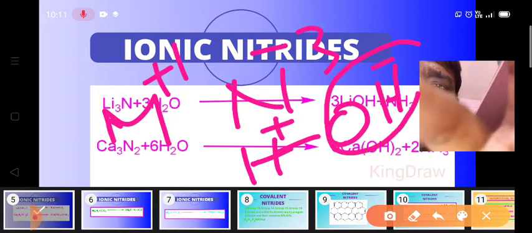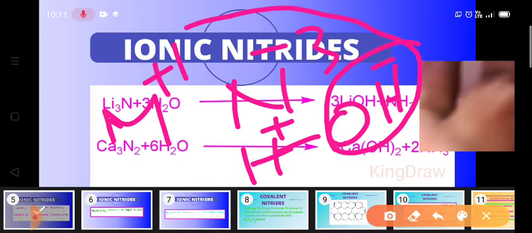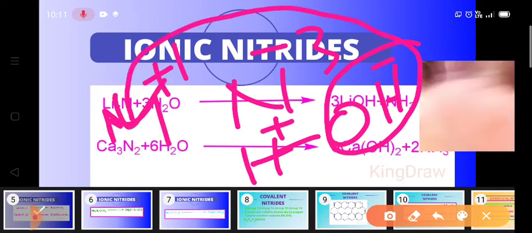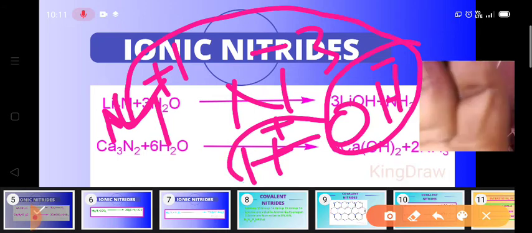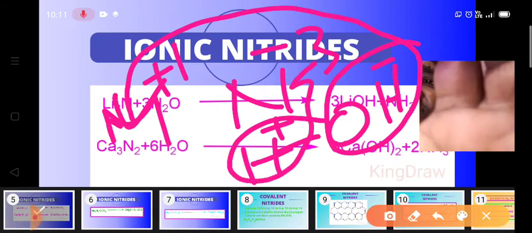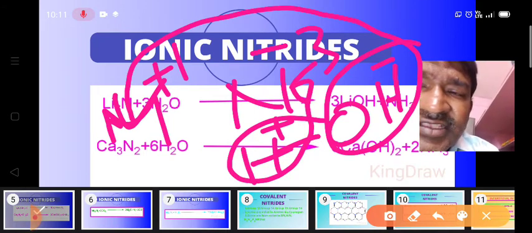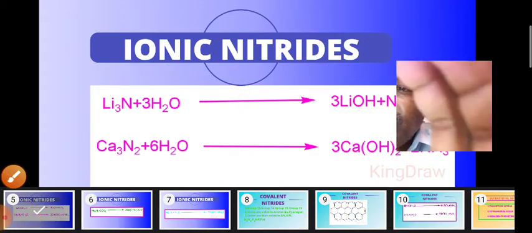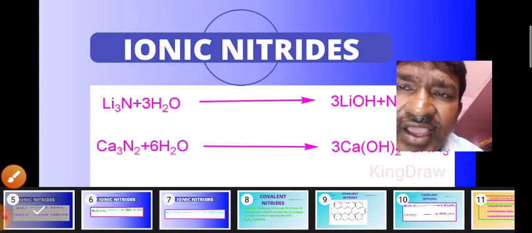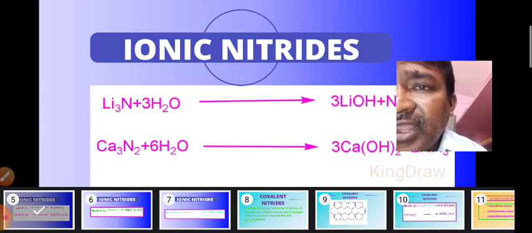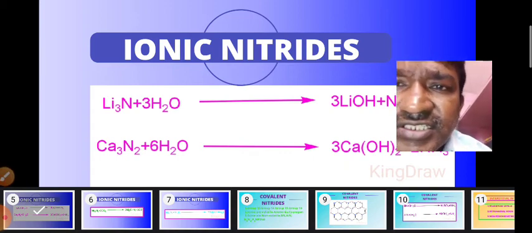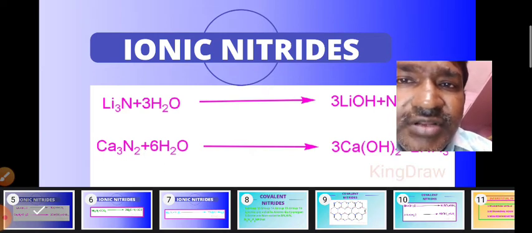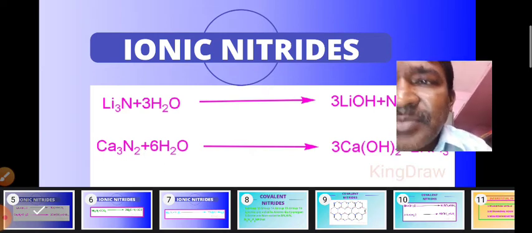And during the hydrolysis, what happens? OH minus ions combine with the positive ions, that means metal ions, and H plus ions combine with the negative nitride anion. As a result, in the hydrolysis of the nitrides, we get ammonia as well as the metal hydroxides. Okay, now this is very easy to remember, and we can easily write the balanced equation also.